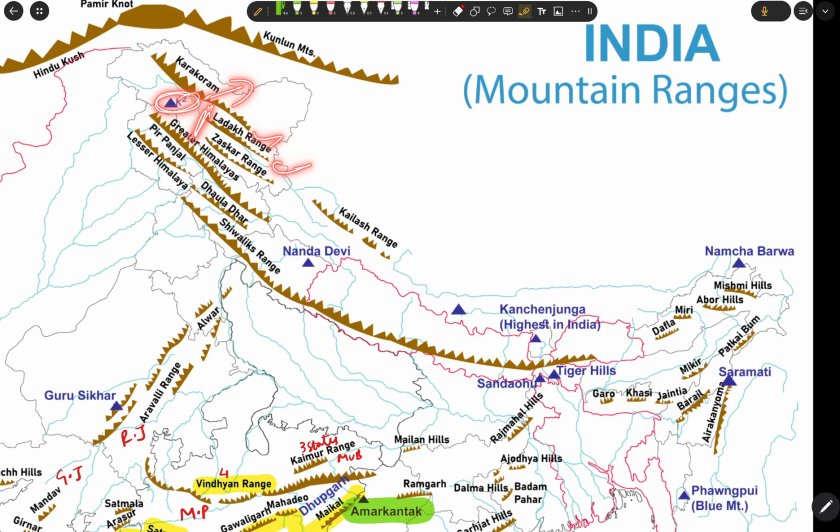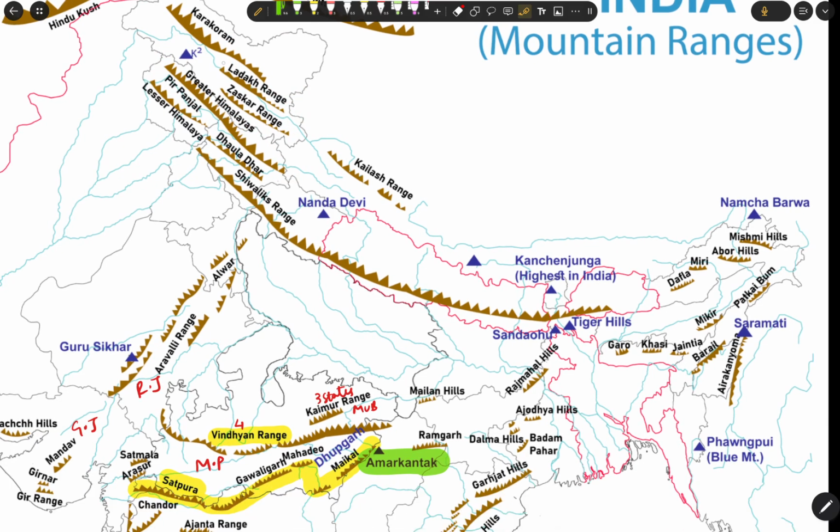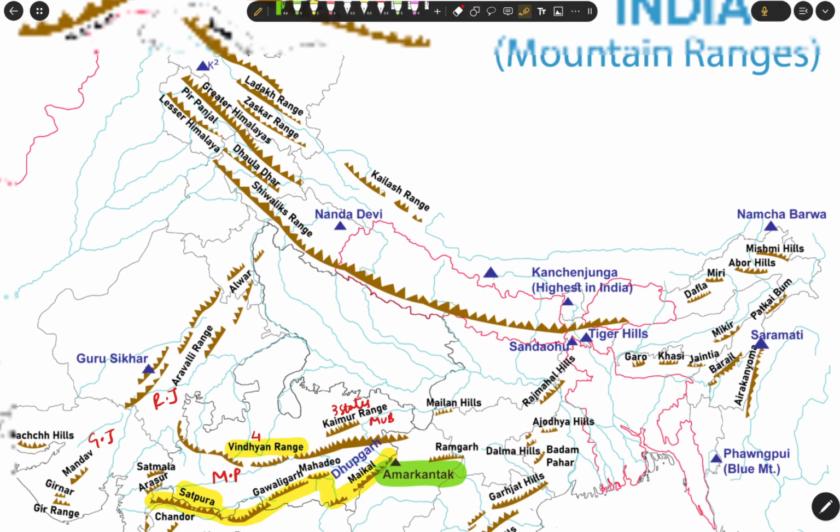Next, towards the northwest side of the Greater Himalayas we have K2 and Everest, the K2 peak. Next we have the Lesser Himalayas. These are the Lesser Himalayas, and we have the Shivalik ranges, which are present in India, and a major part of it covers the Nepal region. Next we have the Kailash range.